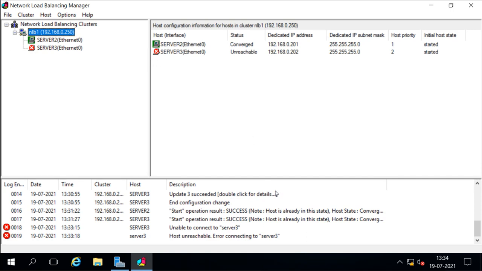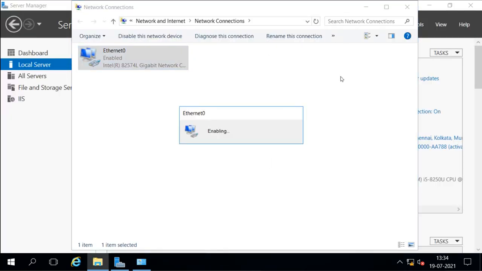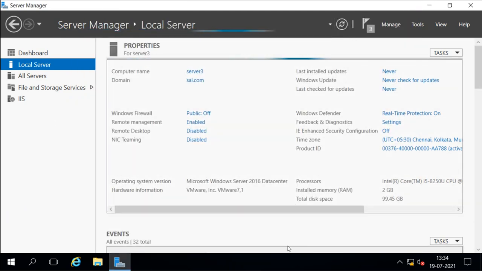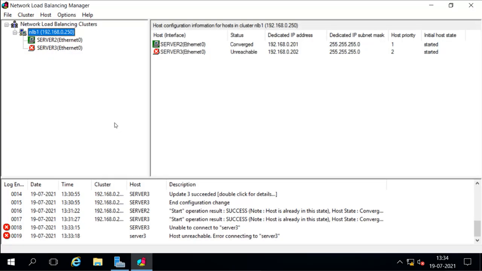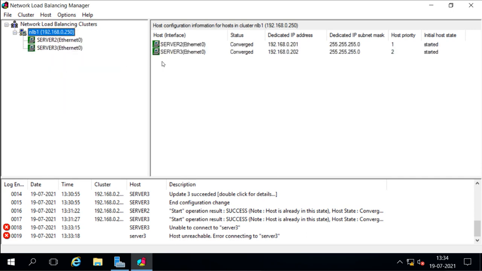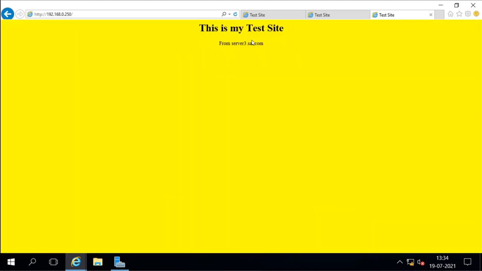Now I will make server 3 available. I will enable it. Then I will refresh this cluster, and now it is back. Server 3 is back, but who is handling the traffic? From this client I will try to refresh, and now you see server 3 is again handling the traffic.